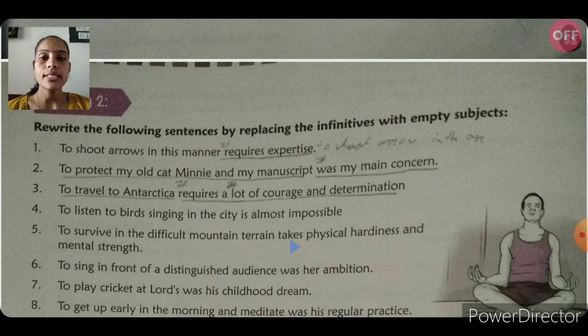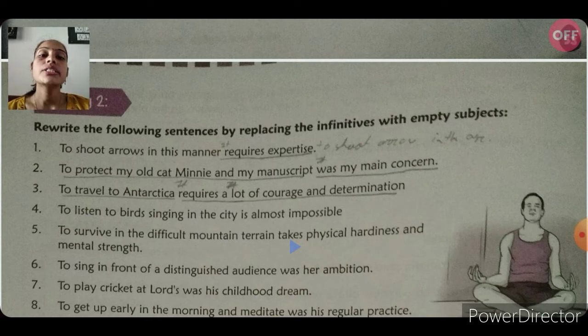I hope you understand what I want to tell you. To protect my old cat Minnie and my manuscript was my main concern. It was my main concern. From the last part of this sentence, we will start making our empty subject sentence. It was my main concern to protect my old cat Minnie and my manuscript.